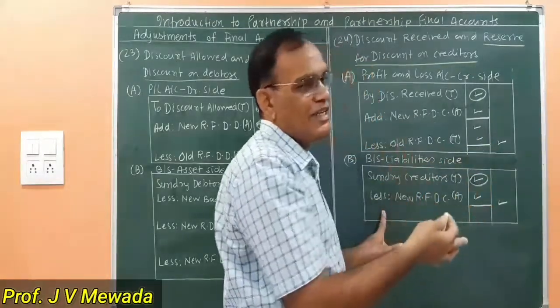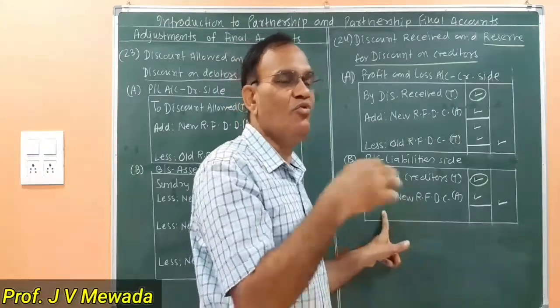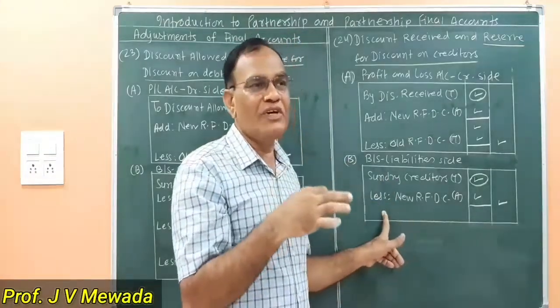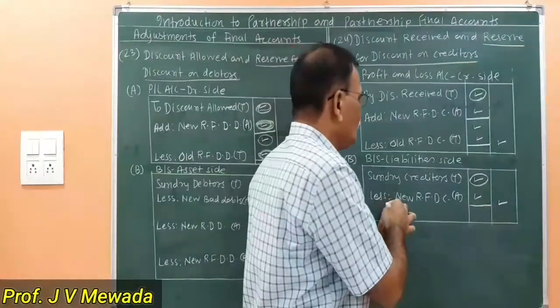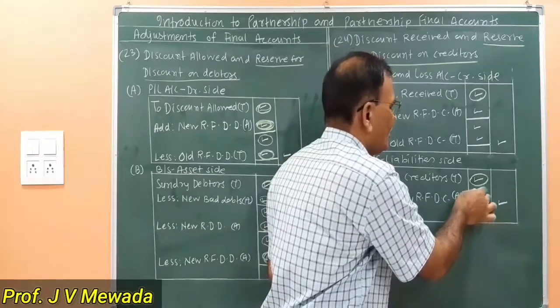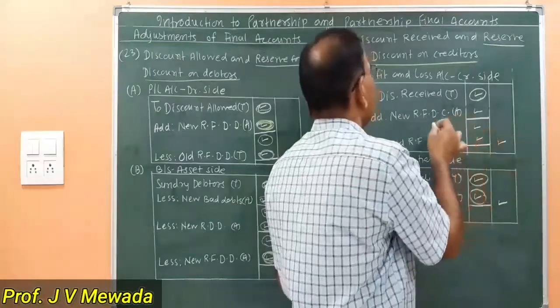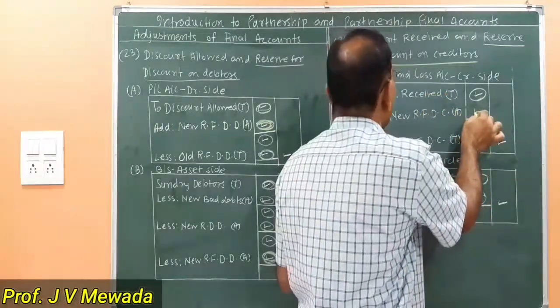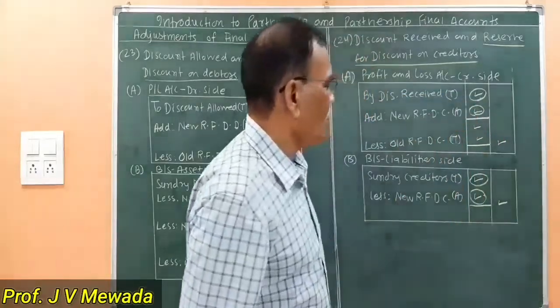Whatever other adjustments are there, like unrecorded purchases and all that, you should do first. And then on whatever figure is available, we will calculate the new reserve for discount on creditors. We are going to subtract it from the creditors, and the same way it will be added to the discount received.